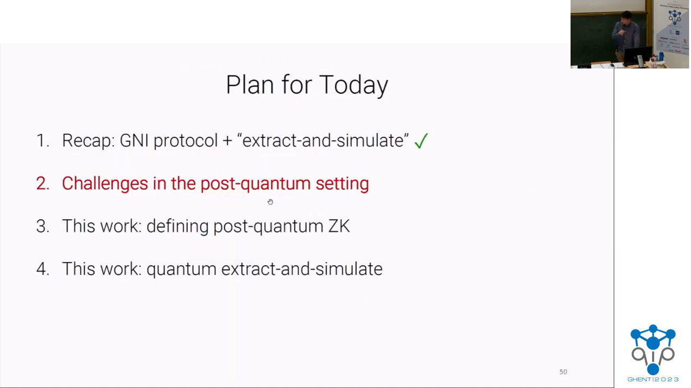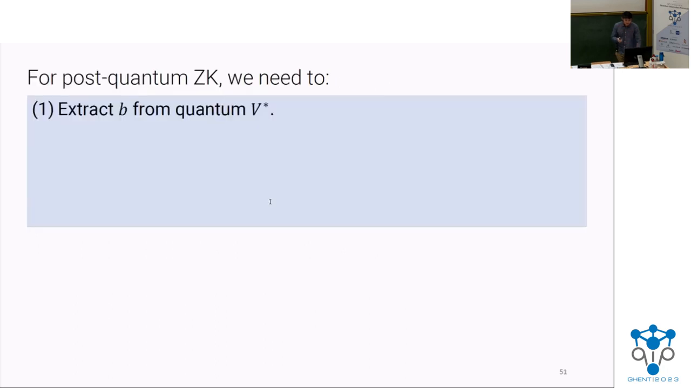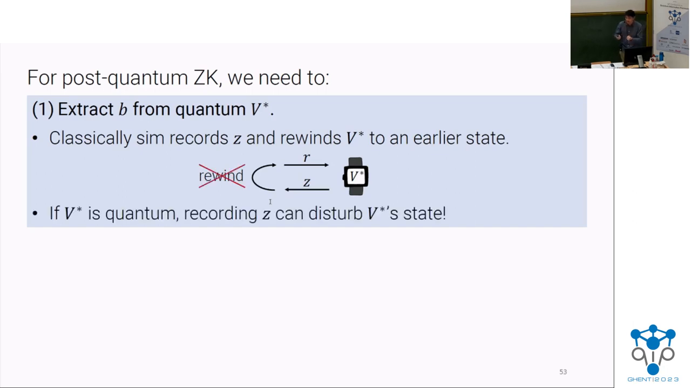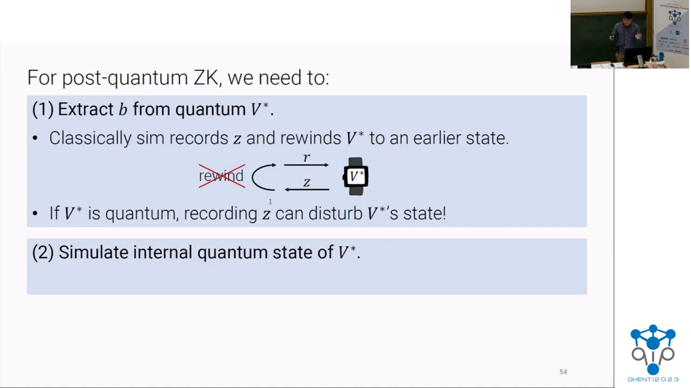All right, so what goes wrong with this in the post-quantum setting? Well, basically everything. So for post-quantum zero knowledge, you need to extract the bit from the quantum verifier. It's really unclear how you do that, right? So classically, we're doing this by rewinding the verifier to an earlier state. The problem is that if the verifier is now a quantum verifier, it may have some internal quantum states, and then recording its response could irreversibly disturb it, and it's not clear how you query it for more answers.